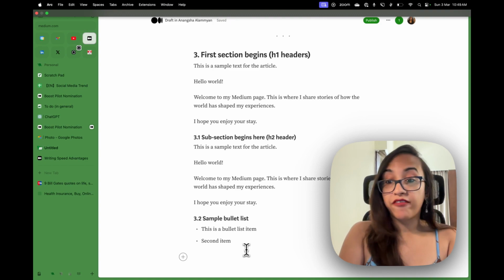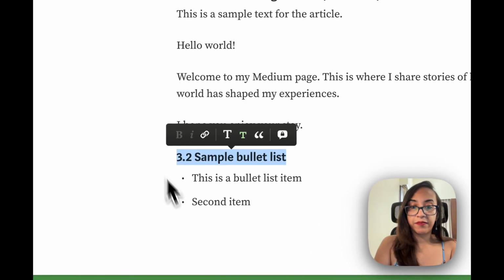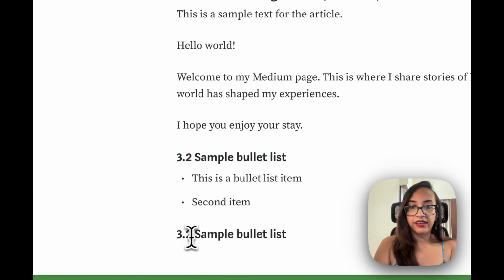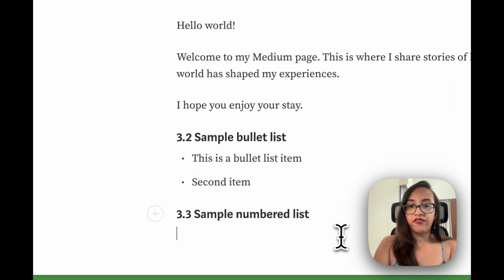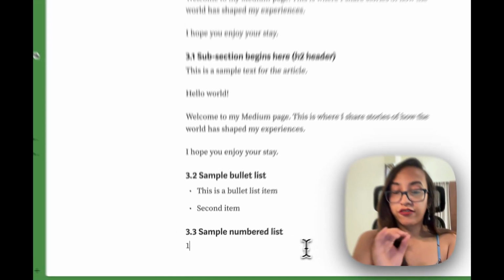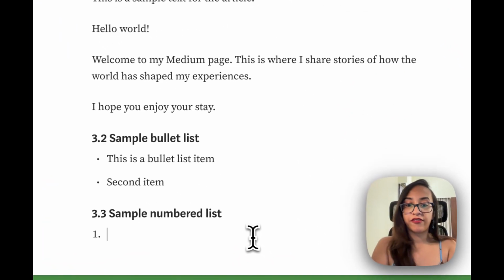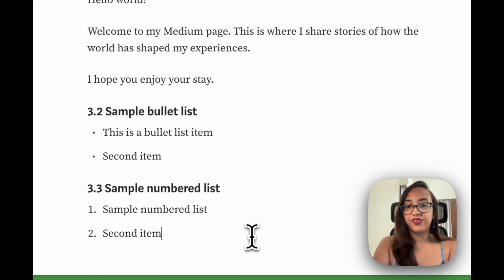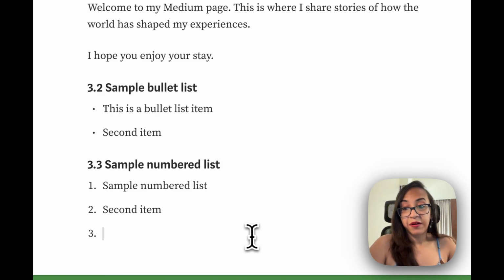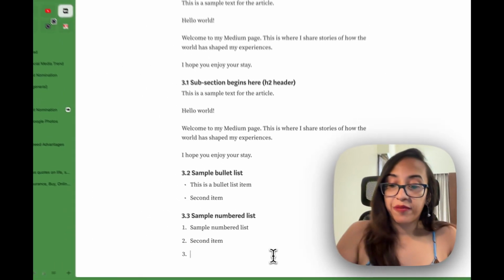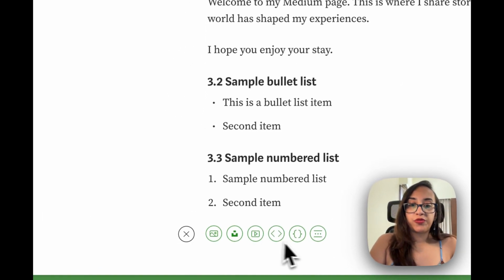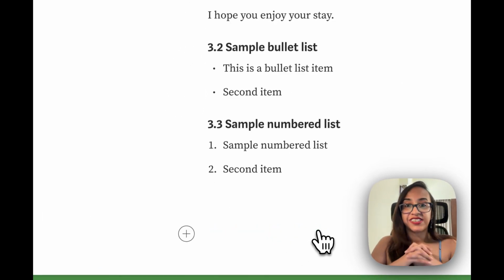Now if you want to have a numbered list, it's also very simple. I'm going to put another header here. And then when I want to start my numbered list, I just have to press 1 and then press a dot after it. As you can see, automatically the numbers come up, and it's really easy to format that on Medium. Now we are going to put another divider, and that's the end of the section.